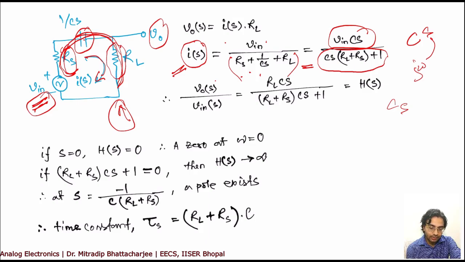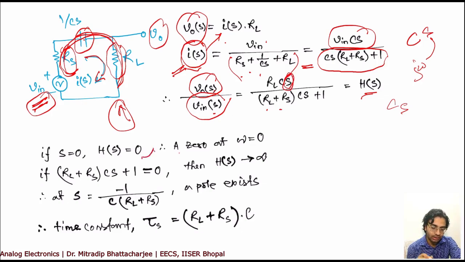Now what is the value of V0S divided by VinS? You have V0S, and you also have figured out the value of IS. Just replace this value in here. You'll find your V0S by VinS is RL Cs divided by (RL plus RS) Cs plus 1. This is your transfer function for this system. Now if s equal to 0, the whole transfer function becomes 0. That's why you can say that at omega equal to 0, you have a zero at that point, right?